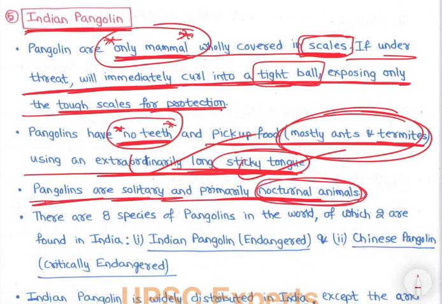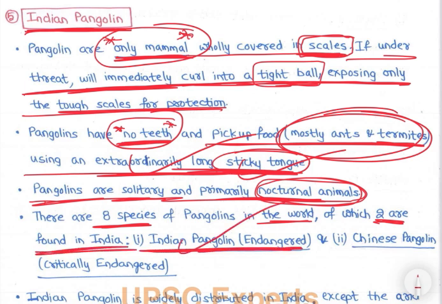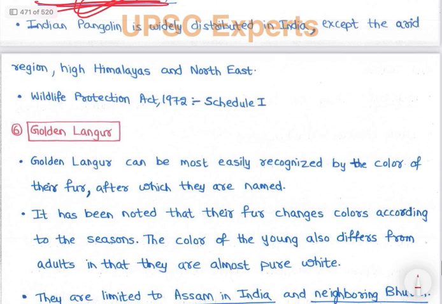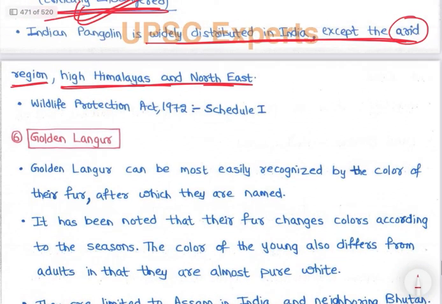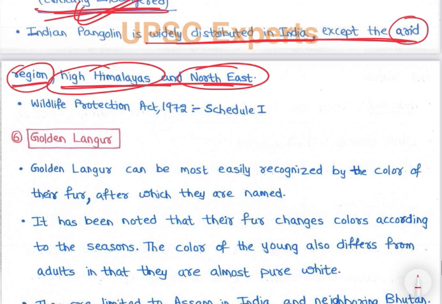Nocturnal animals. There are 8 species of pangolins in the world, of which 2 are found in India. That is Indian pangolin, which is endangered, and Chinese pangolin, which is critically endangered. Right. 8 है pangolin species, उसमें 2 इंडिया में मिलती है, right. Then Indian pangolin is widely distributed in India except the arid region, Himalayan region, and northeast region. Right. Arid region में नहीं मिलेगा, हिमालयन रीजन में नहीं मिलेगा, राइट. नॉर्थ ईस्ट रीजन में नहीं मिलेगा, उसके अलावा हर जगह मिलेगा, राइट. वाइल्ड लाइफ प्रोटेक्शन एक्ट, दे आर प्रोटेक्टेड अंडर शेड्यूल 1.